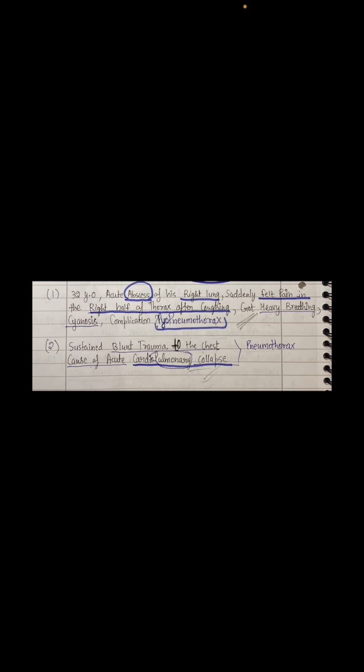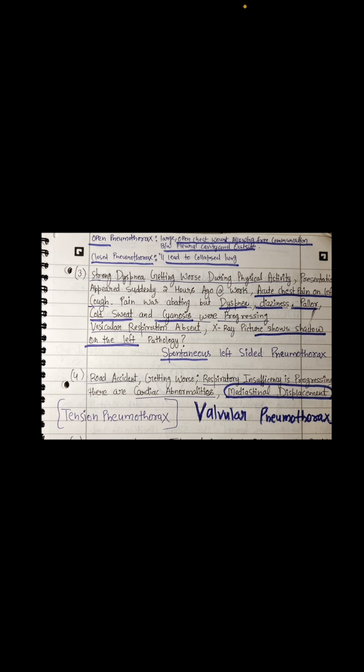Next is sustained blunt trauma to the chest causing acute cardiopulmonary collapse. When trauma is there, the pleural cavity would have got filled with blood or air, for example. What happened is atelectasis, the pulmonary collapse: the lung got collapsed because the pleural cavity has increased its size a lot, causing congestion, which causes atelectasis or lung collapse. So this is the case of pneumothorax.